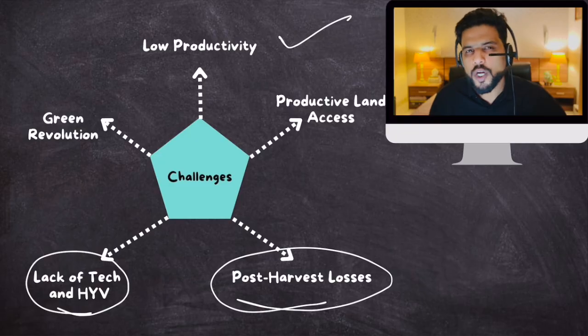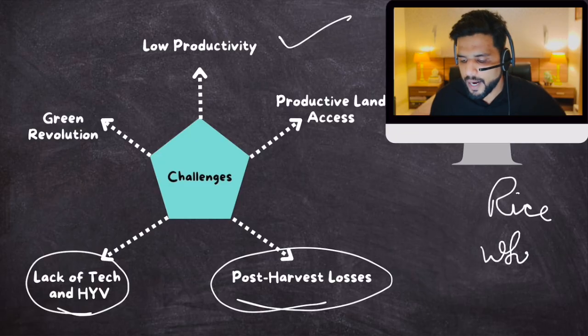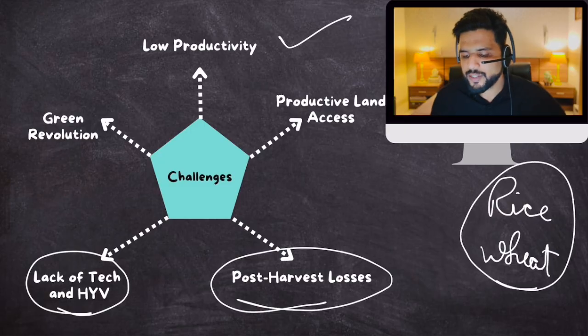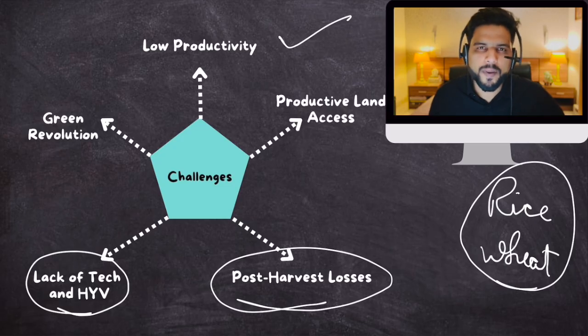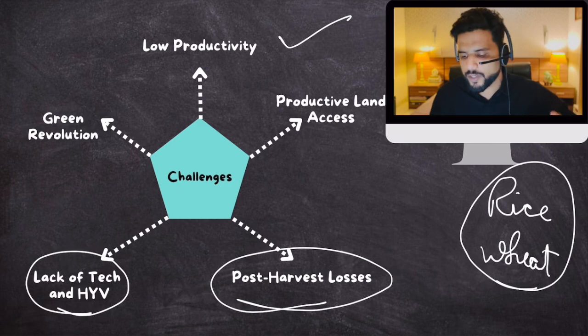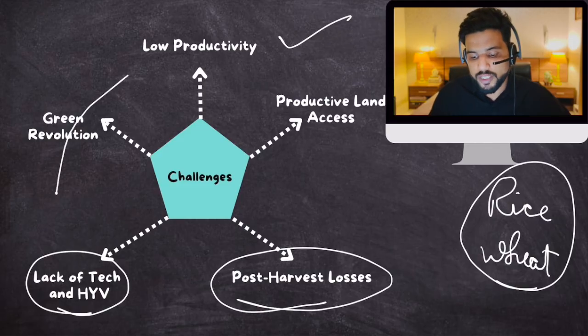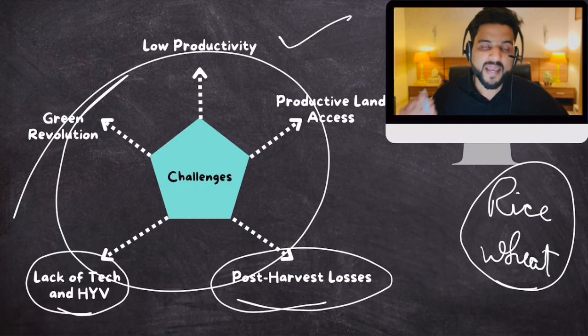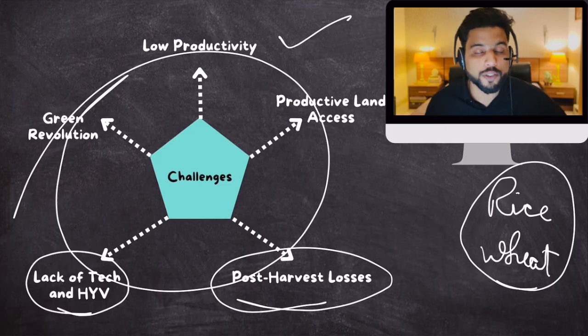And most of the productive land goes towards rice and wheat, and barren land is used for pulses because only poor farmers go for pulses. Rich farmers who have access to fertile land go for rice and wheat because there are more financial incentives for rice and wheat. Therefore, this mission has to solve all these challenges if it has to make India self-reliant in pulses production by 2029.